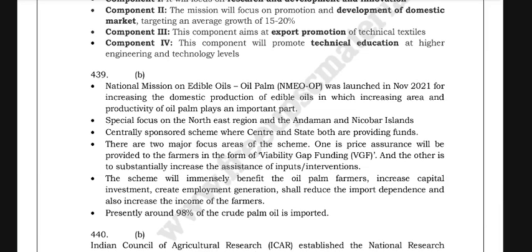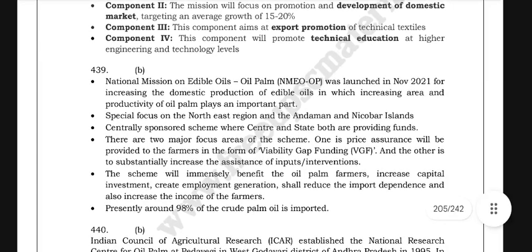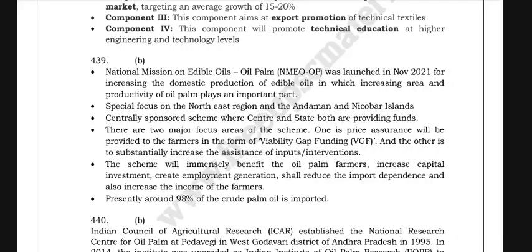It is a centrally sponsored scheme where the Centre and the state both are providing funds. There are two major focus areas. One is price assurance provided to the farmers in the form of viability gap funding, VGF, and the other is to substantially increase assistance for inputs. The scheme will immensely benefit oil palm farmers, increase capital investments, create employment, reduce import dependence, and also increase the income of the farmers. Presently, around 98% of the crude palm oil is imported.